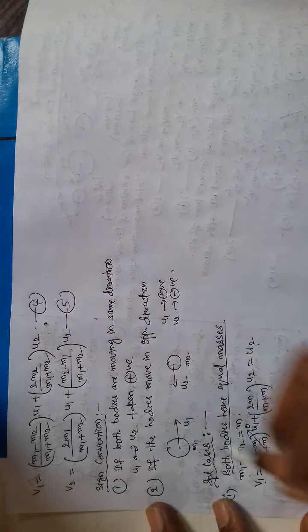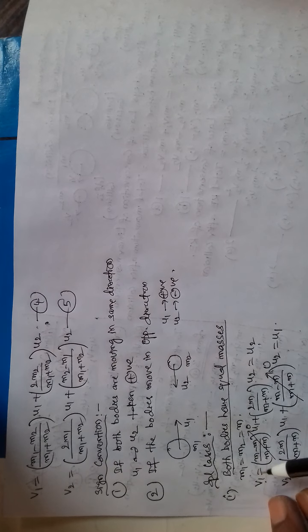Similarly, in the second expression, let us substitute. This becomes 0, m minus m plus m, 2m by 2m is 1 into u1. So here what happened? See, v1 means final velocity of m1 and here u2, initial velocity of second body, v2 is u1.